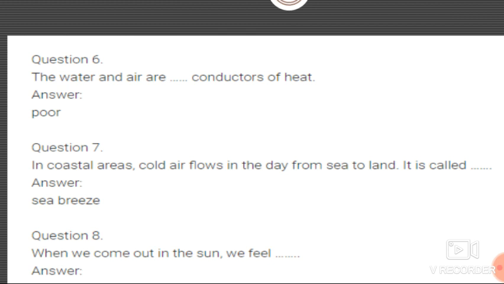The water and air are dash conductors of heat. See students, we have seen two terms regarding this type of question, that is the poor conductor of heat and the good conductor of heat. That means the insulator and the conductor. These two terms we have seen in the theory of this chapter.